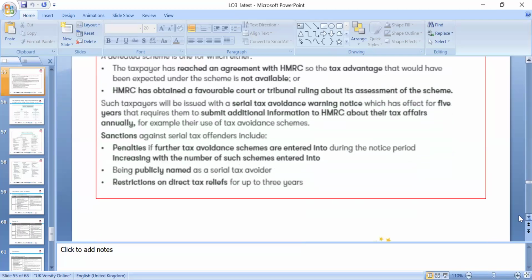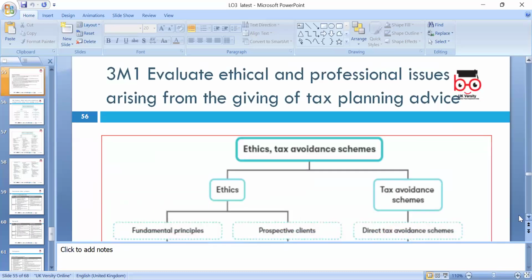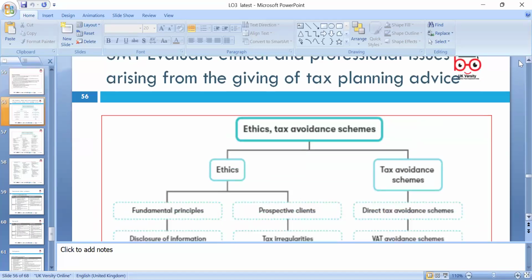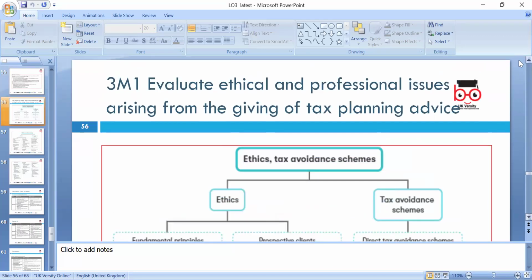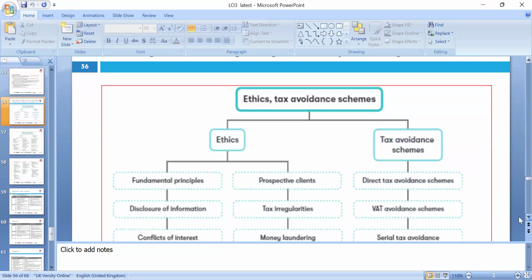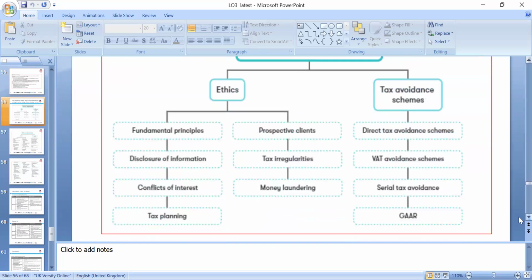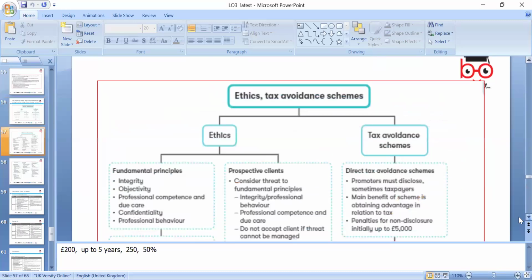In terms of tax planning, it is legal, and there are schemes, if any particular special scheme. So when we do the merit criteria, evaluate the ethics arising from tax planning. Of course, ethically it needs to be correct. What is made by law is correct, but we also follow the ethics as morally correct as well. Tax avoidance schemes: direct tax avoidance schemes, VAT avoidance schemes, serial tax avoidance schemes, which we can look around.